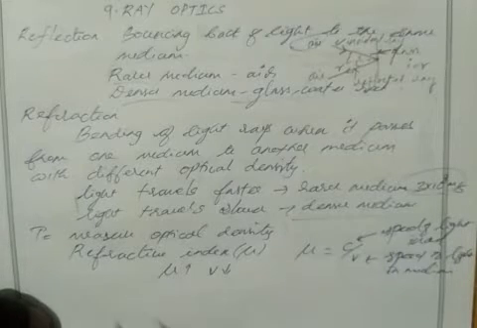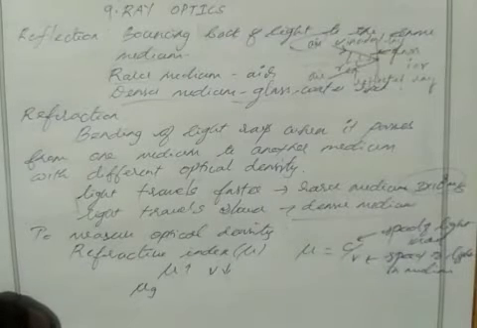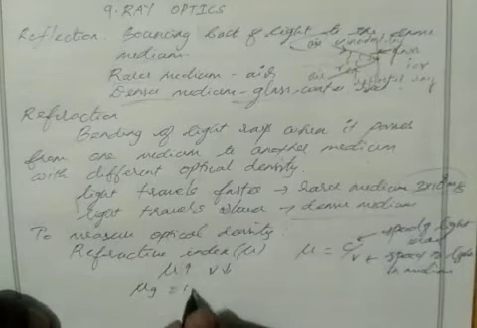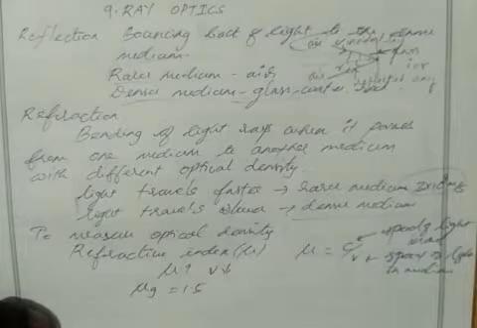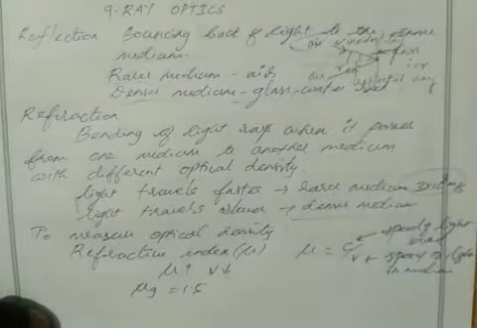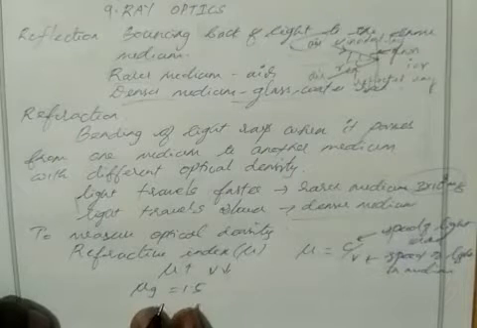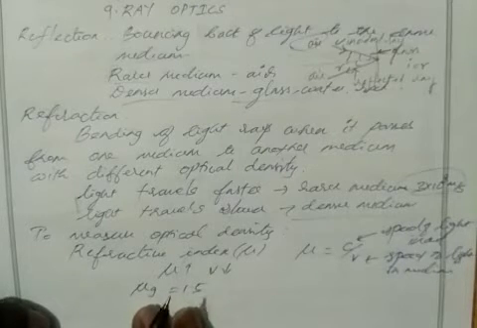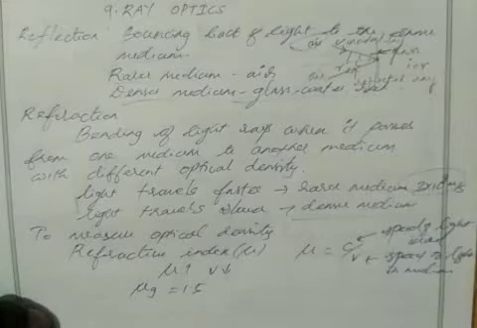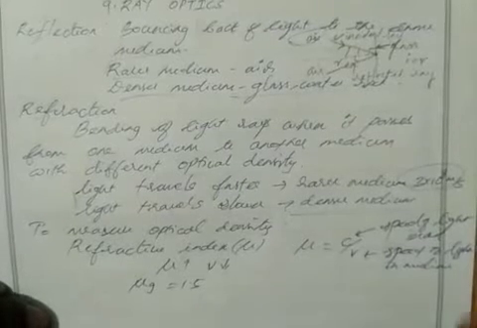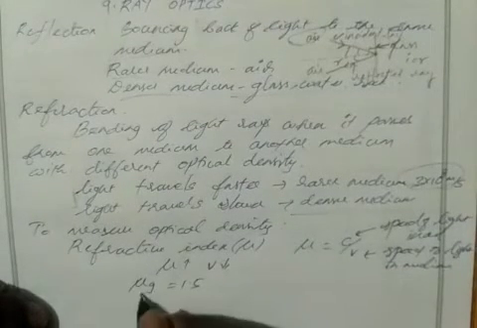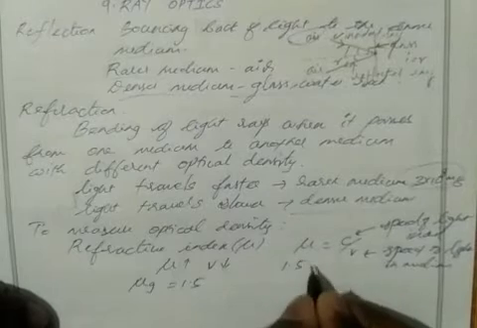Clear? For example, the refractive index of glass, mu g, is 1.5. Refractive index has no units. Kindly note this value, a very important value. Then what is the speed of light in that medium? How to find the speed of light? Very simple, by using this formula. The refractive index of glass is 1.5.